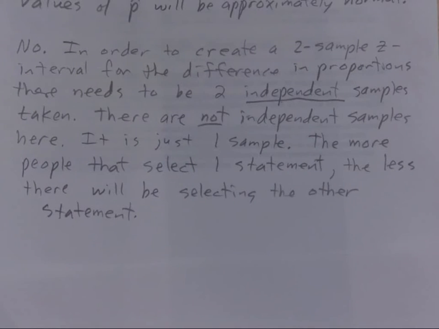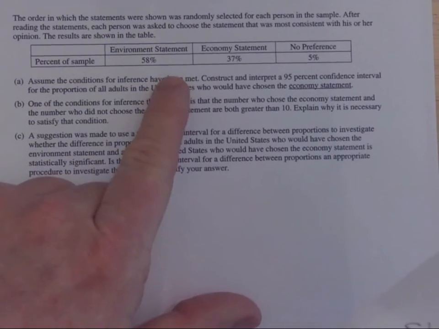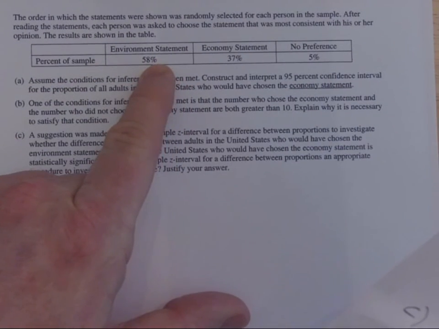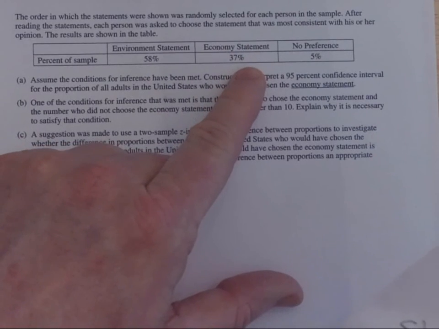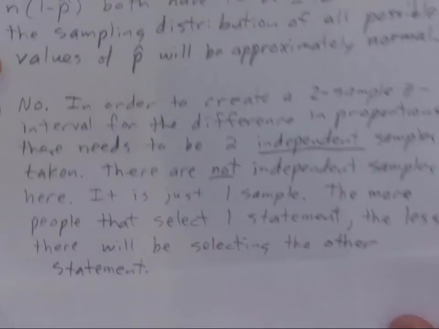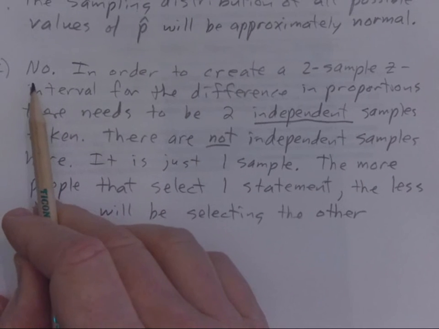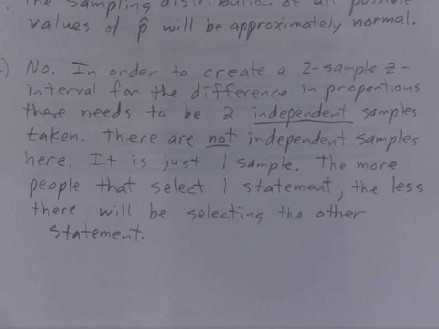Independence means the occurrence of one value is associated with a change in the occurrence of the other value, and that would be happening here. I mean, this is just one sample. If you have a lot of people pick the environmental statement, it would mean that you're not going to have a lot take the economy statement, so you don't have independence. In order to do a 2-sample thing, you have to have independent random samples. So the minimalist answer there, make sure and answer the question that's being asked, you would say, no, you can't do it because we don't have 2 independent samples here. That would be the quickest, in essence, way of saying it, but this is the more complete way of saying it. All right, there you go.